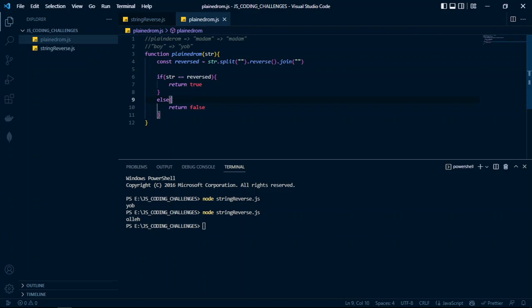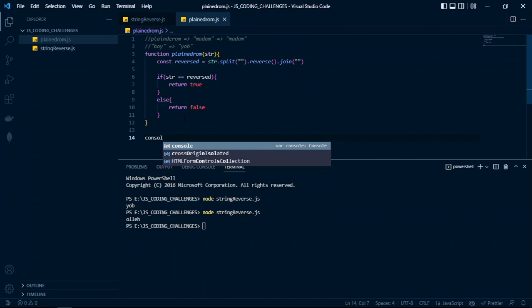We're just simply comparing the reversed string and the original string. If they are equal, then that's a palindrome. If they're not equal, then that's not a palindrome. This is a very simple challenge you can come across in a coding interview question. Very easy. If you understand the fundamentals, if you understand the basics, then you can easily do this challenge. So let us console.log.